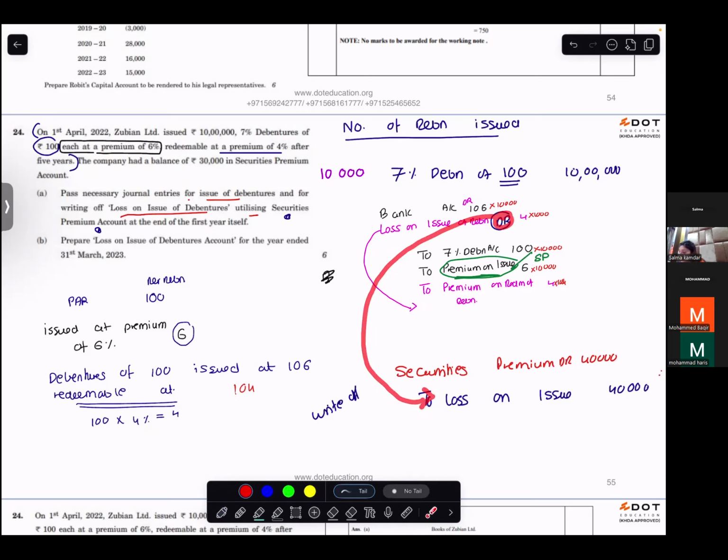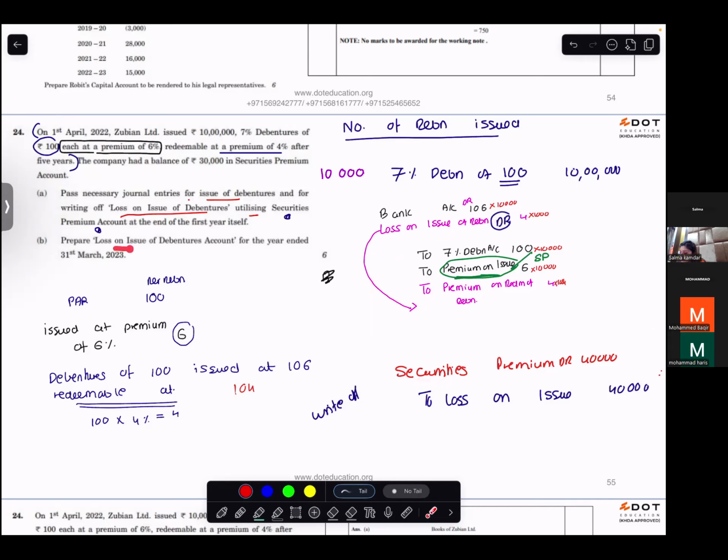When we are writing down the loss, we write it on the opposite side, and you want to write it off against securities premium, so write securities premium.